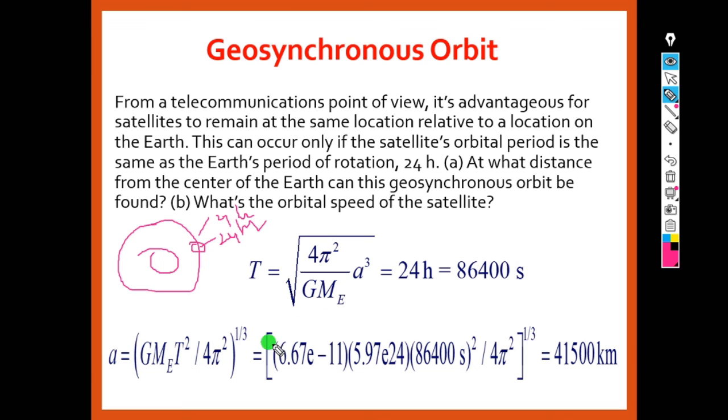When we substitute this, we get 41,500 kilometers. So if any satellite is placed at a distance of 41,500 kilometers from the center of the earth, then this satellite will be in geosynchronous orbit.